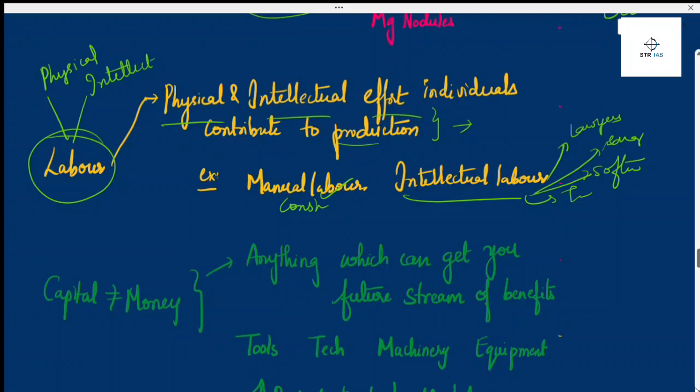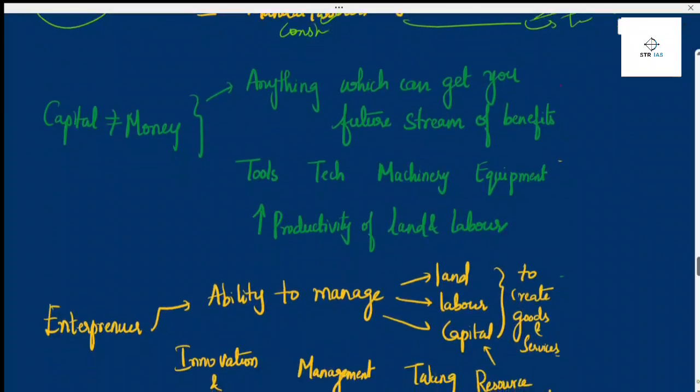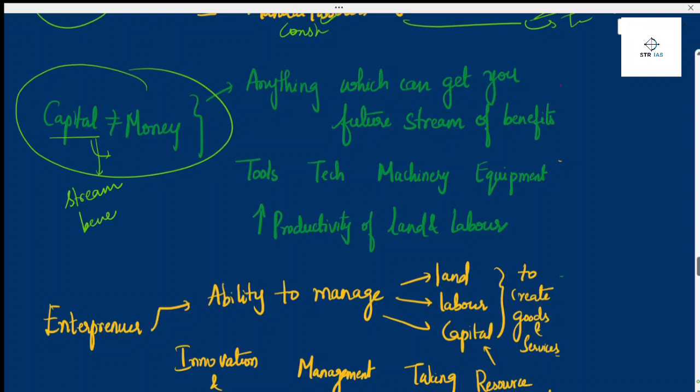Then capital. Many people think that capital is nothing but money, but it's not. Capital is something which gives a future stream of benefits. If you invest in something and it gives you a future stream of benefits, then it is called capital. For example, human capital.